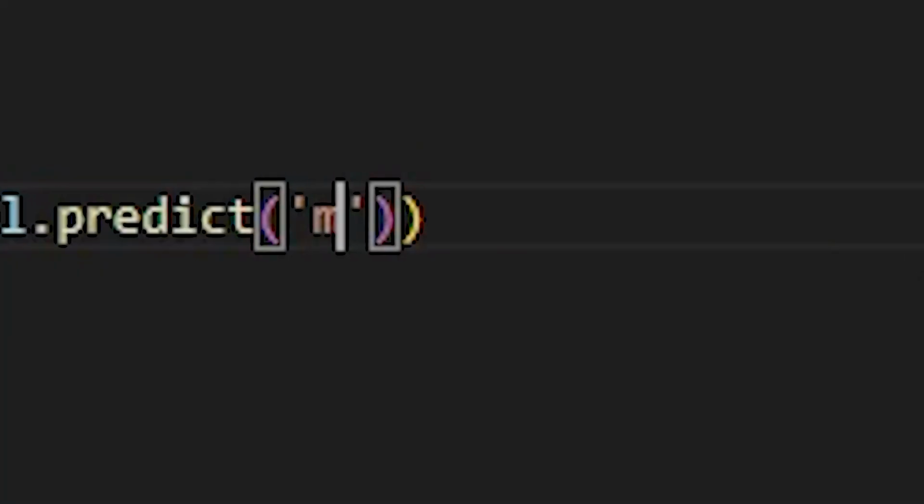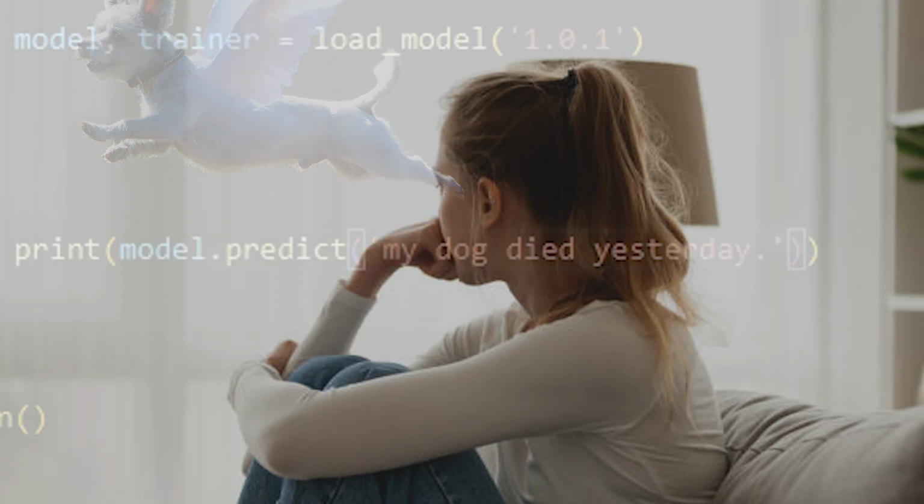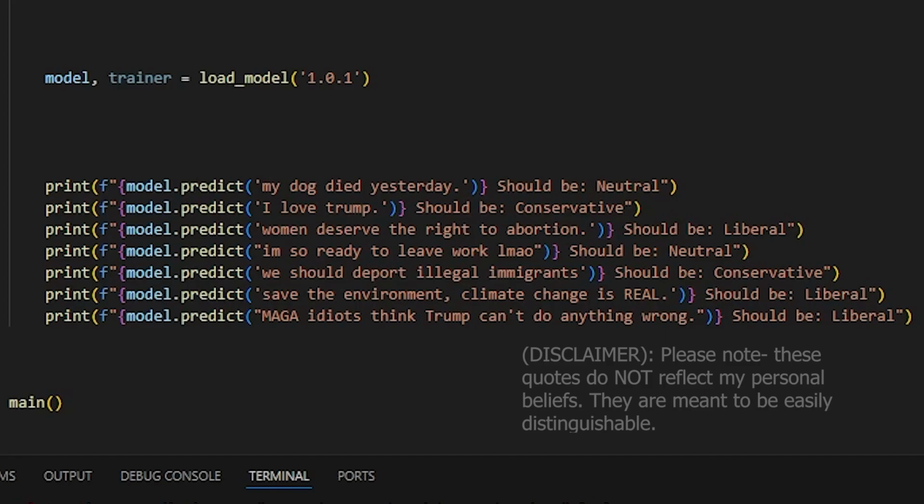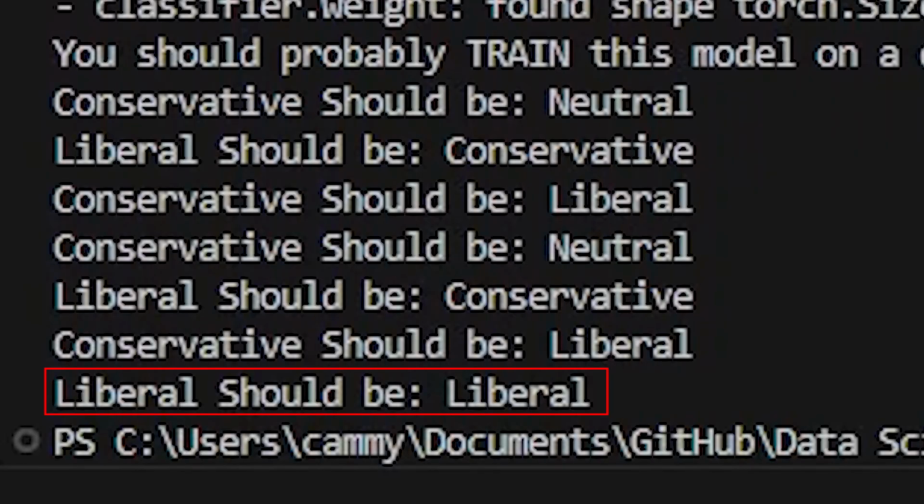Let's test our new model, trained only on Reddit data. Taking example phrases we can easily distinguish is a good way to test. Take, for example, the phrase, "My dog died yesterday." This is a politically neutral statement. Sad, yes, but not inherently conservative or liberal. Using phrases like these, let's test our model. Here, we can see our model gets one prediction correct out of 7.